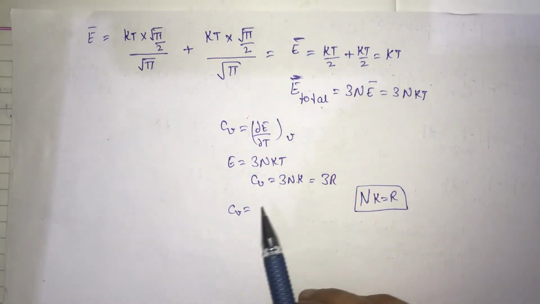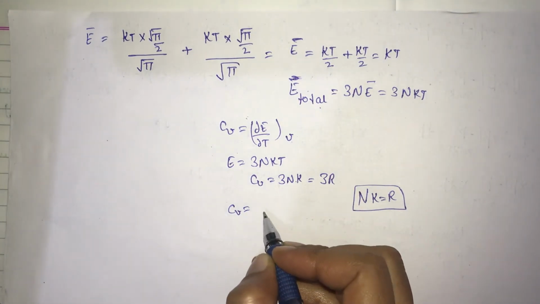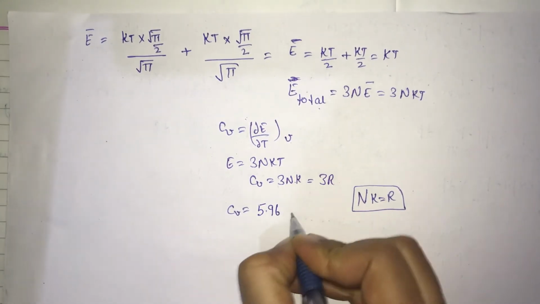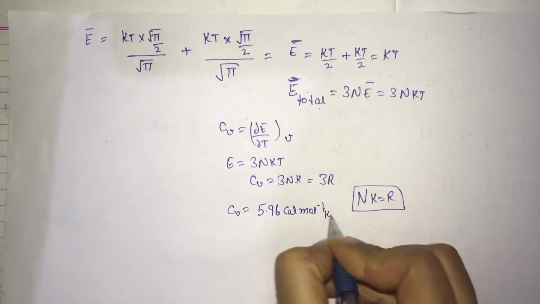Now if we put in this value of R, then the specific heat for solids as defined by classical theory will be equal to 5.96 calories per mole per Kelvin.